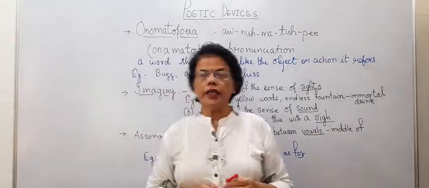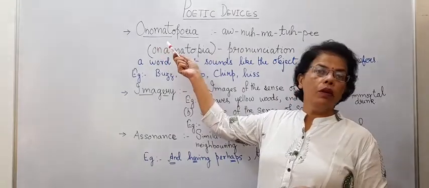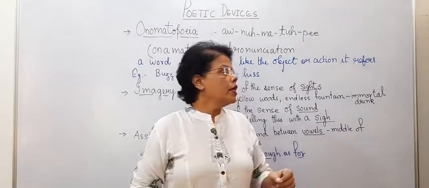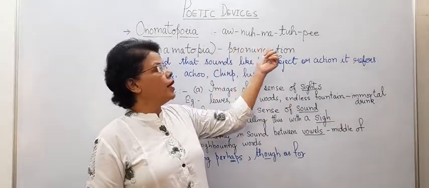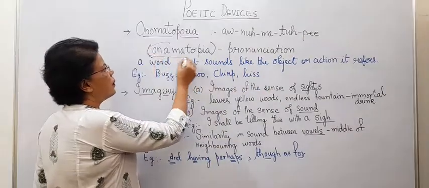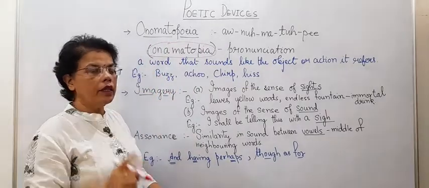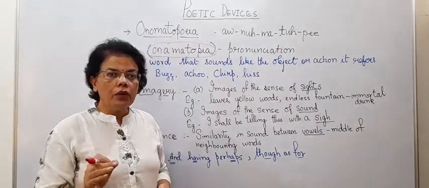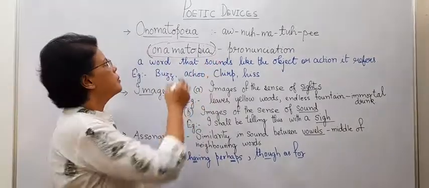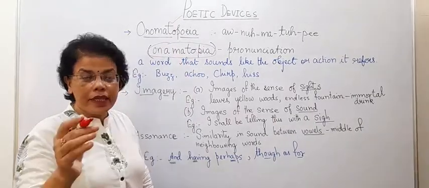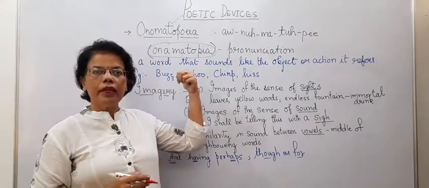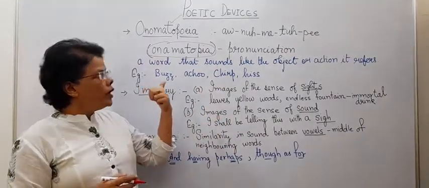Another one is onomatopoeia. I have written the pronunciation also. See, it is onomatopoeia. This is not the spelling of it, but I have written it for you to pronounce correctly. But the correct spelling is this, so please write the correct spelling. To make it simple for you, I have spelled the word this way. Fine. So what is onomatopoeia?